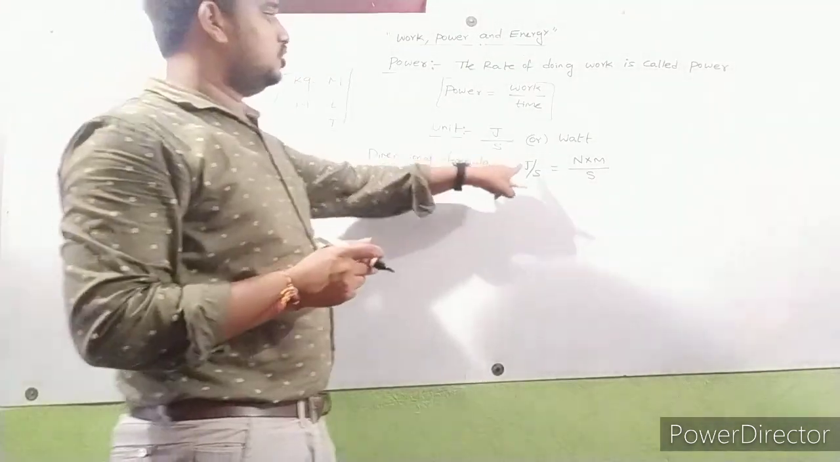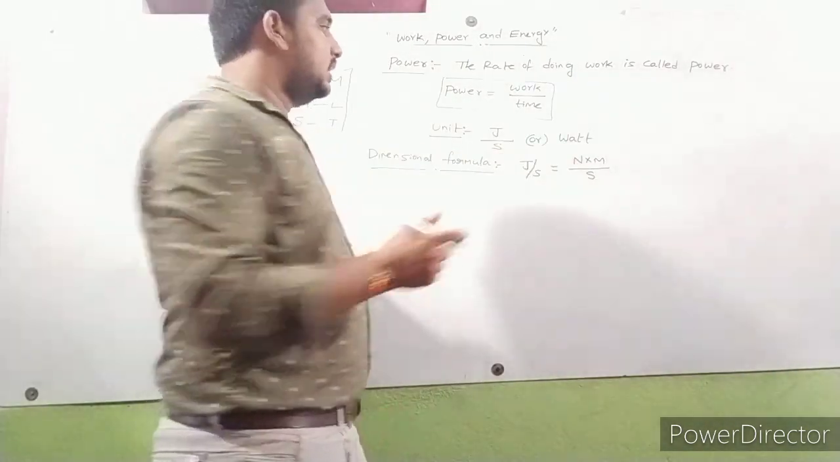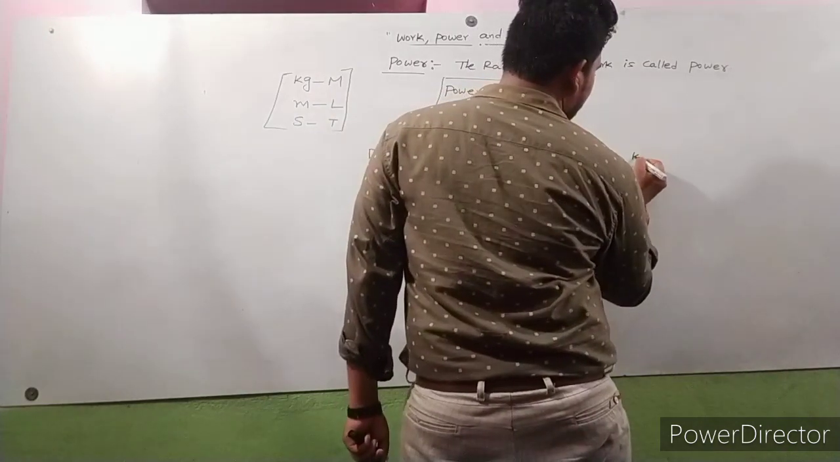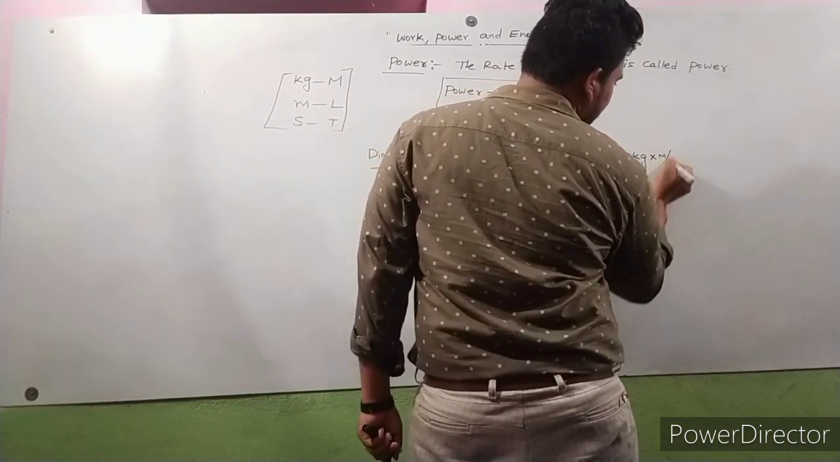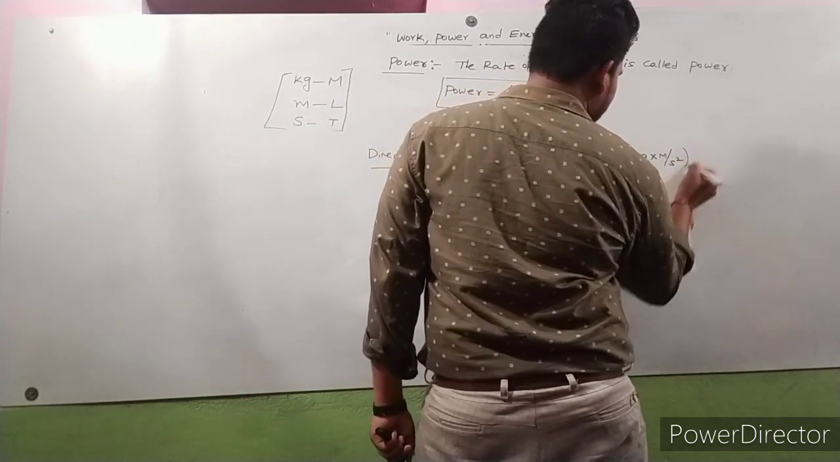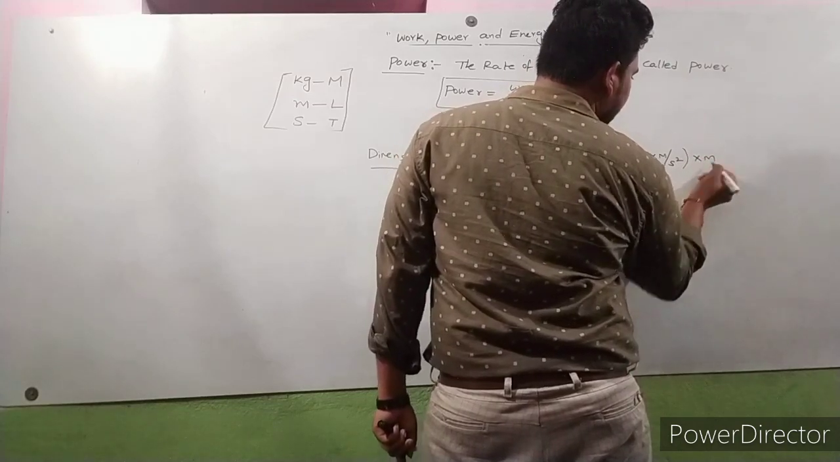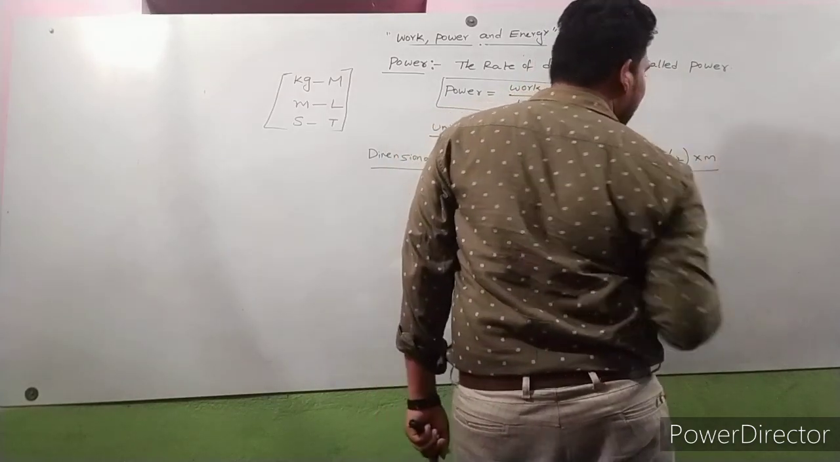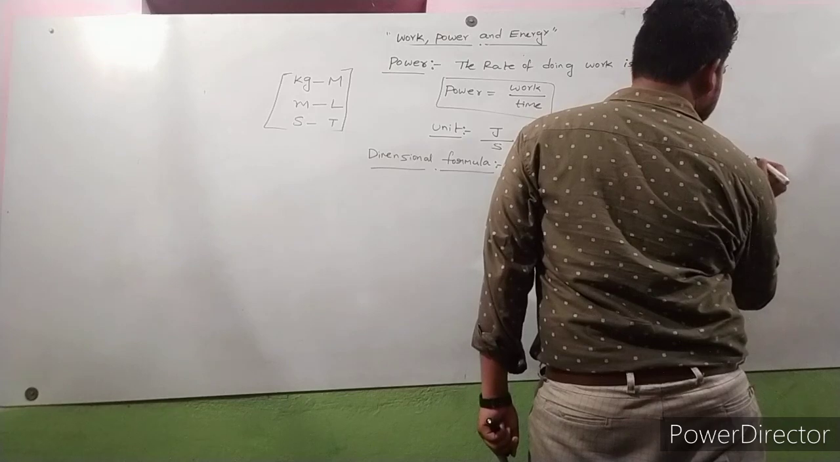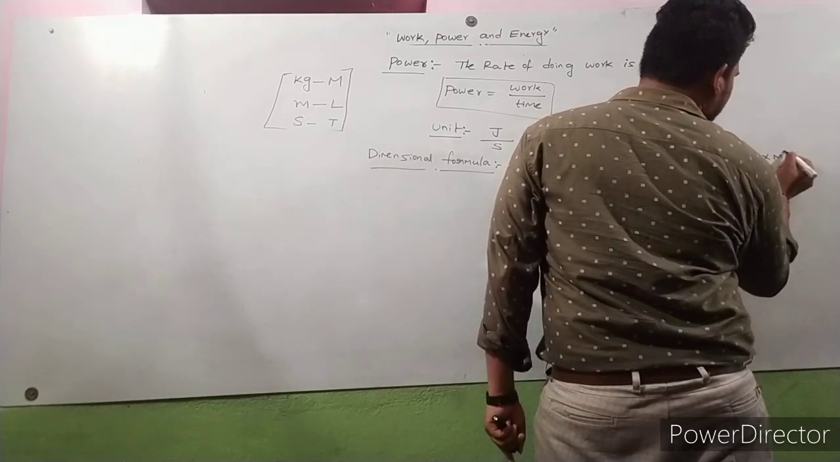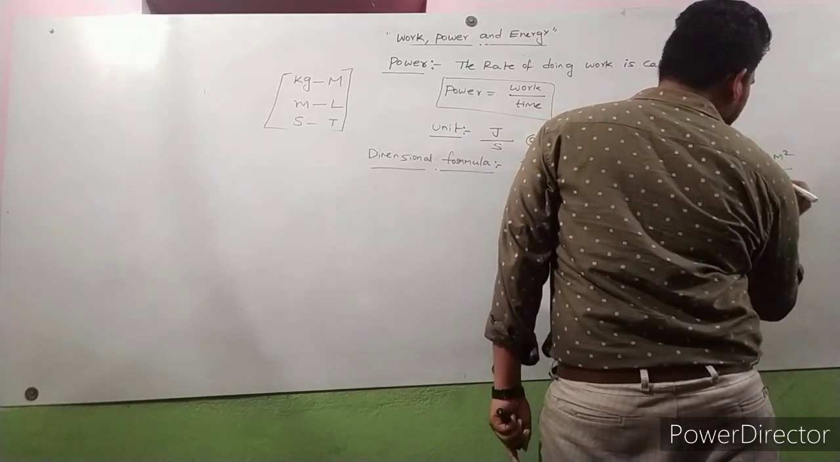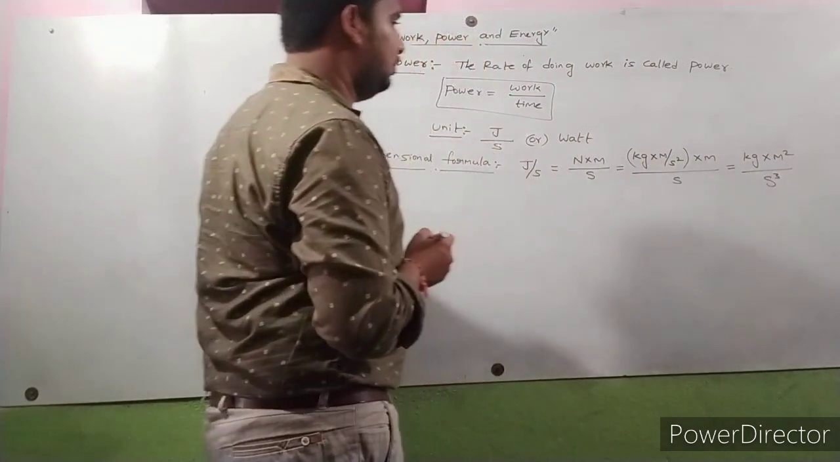So here joule per second is written as Newton into meter by second. Newton is nothing but kg into meter per second square. Kg into meter per second square, again into meter by second. So finally how can we write this? Kg into meter square by second cube. Okay. So kg into meter square by second cube.